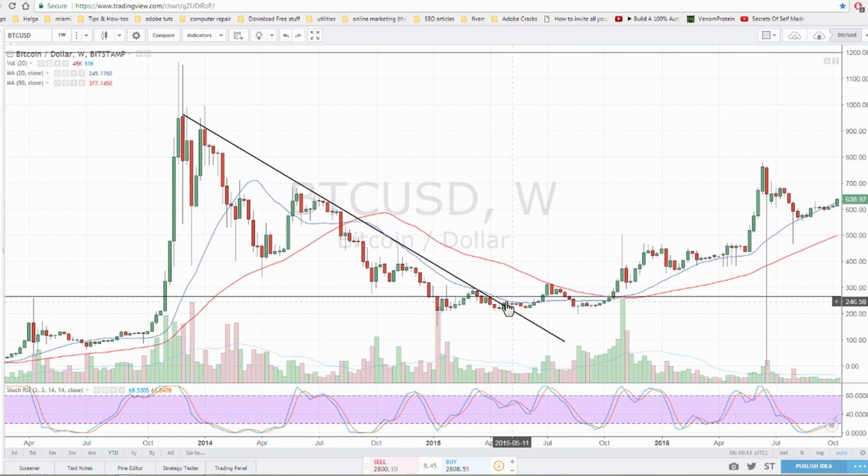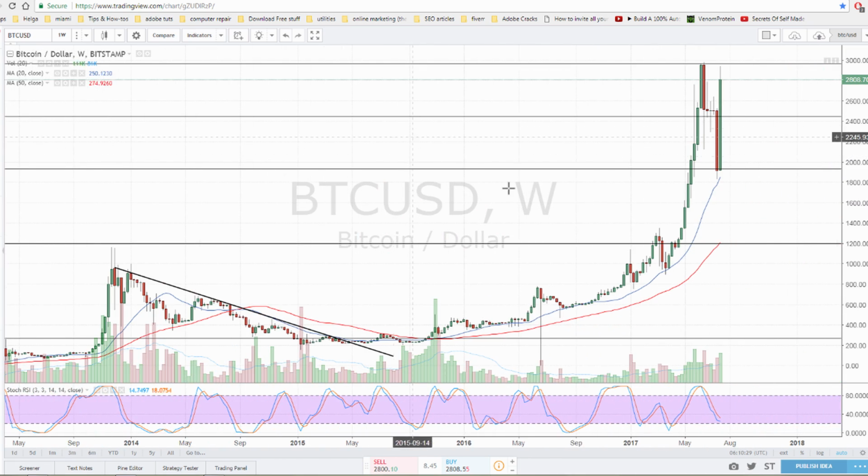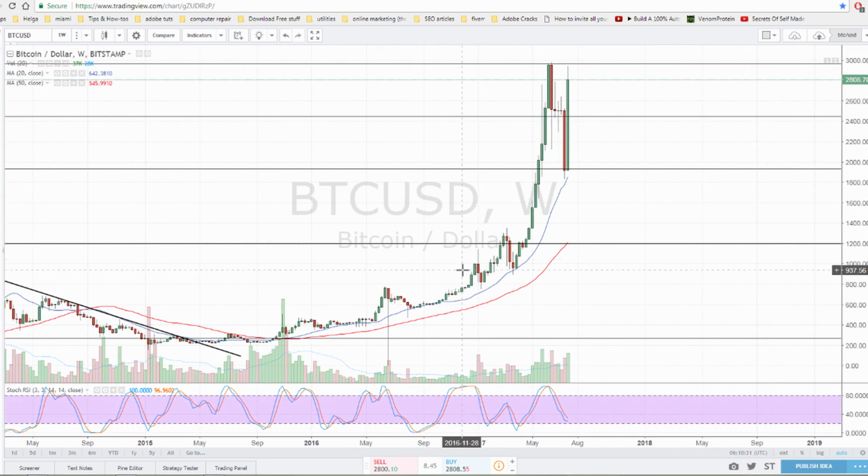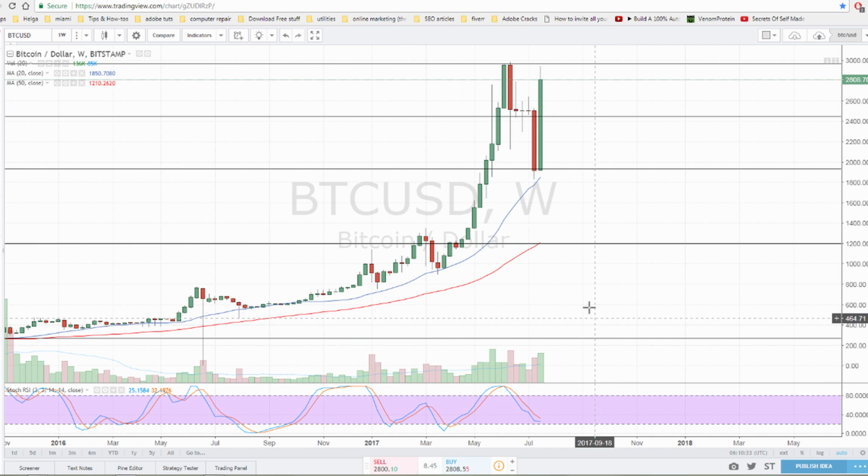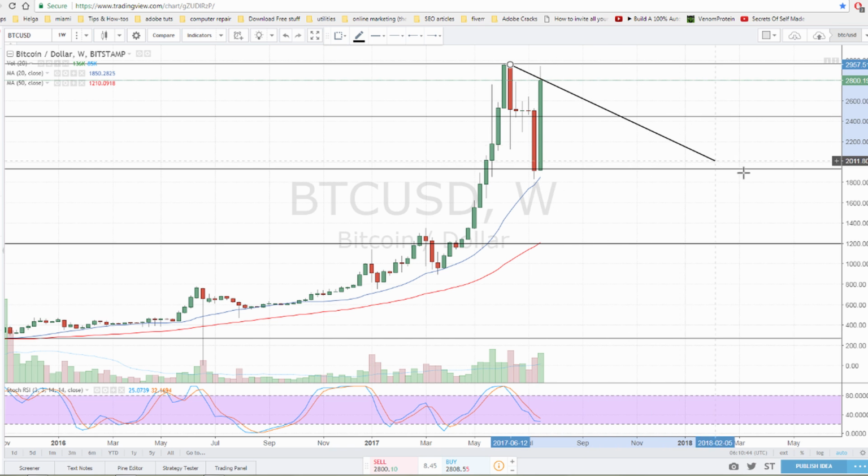and after this line was actually broken, then we could have a healthy consolidation period for a few more months, and after that we could start growing again. So this line, as you see, is going to give us the information for how long we can expect a bear market this year as well. So tomorrow, when this candle is closed, I will be able to draw a line here from the very top to where this candle closes. Let's imagine it closes right there.